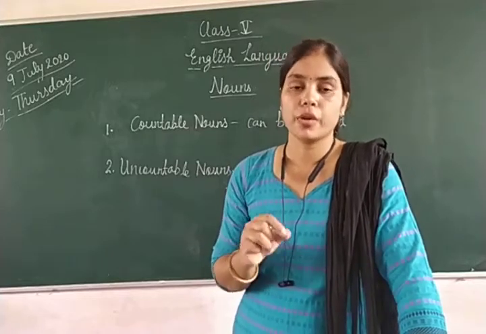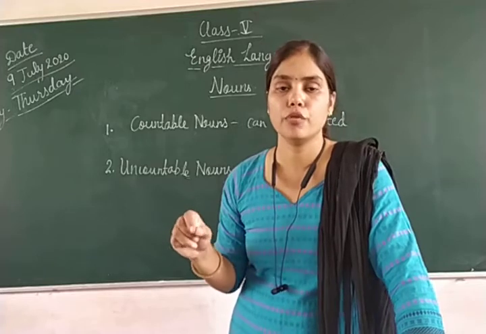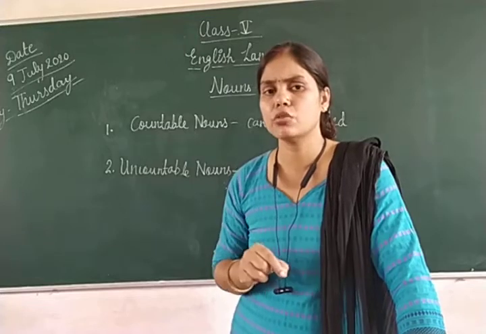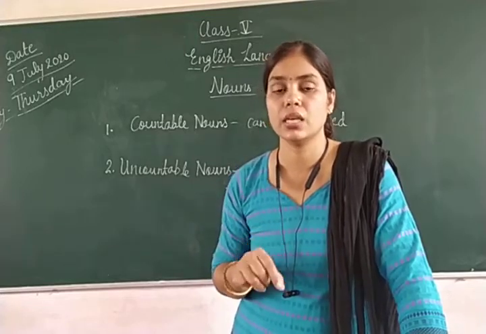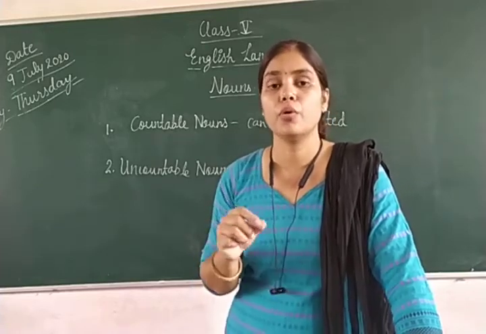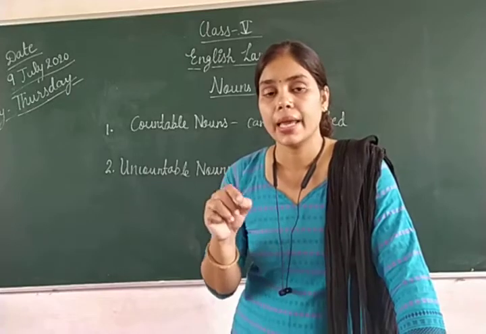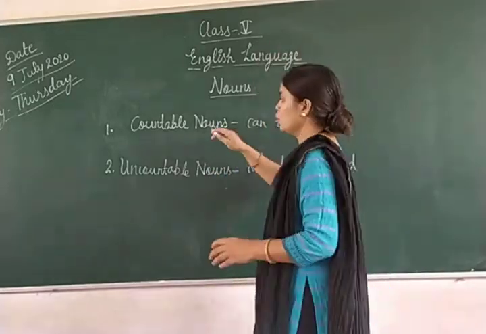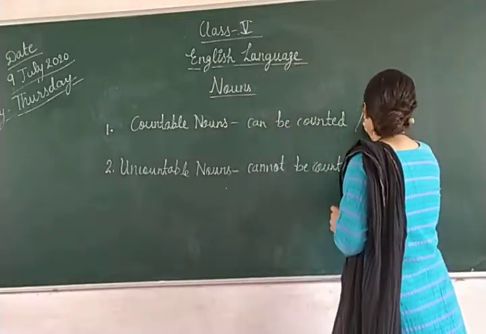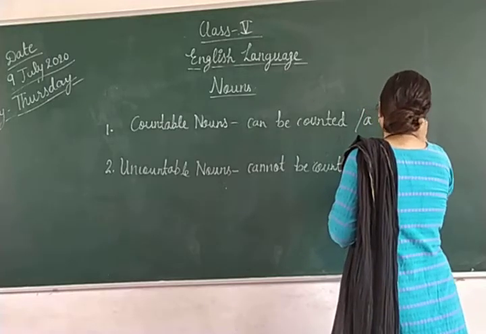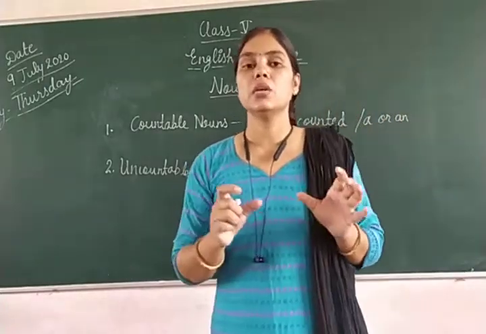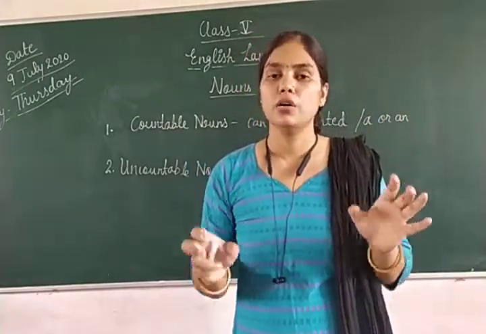So we use a or an before singular nouns. जितने भी countable nouns होते हैं जिनको हम गिन सकते हैं उनसे पहले हम a or an use करते हैं, and that will be in singular form.